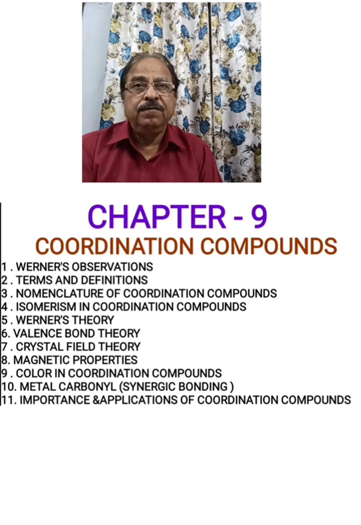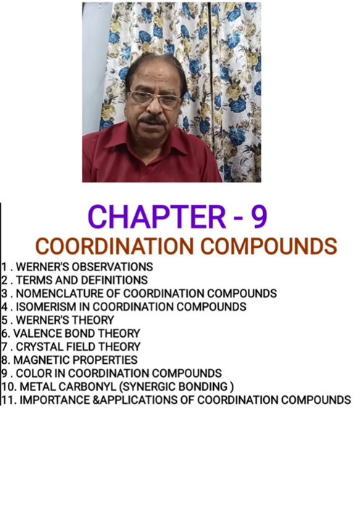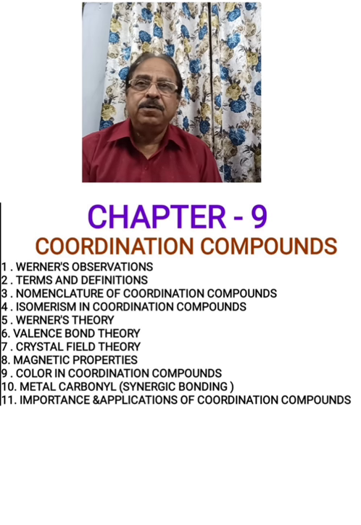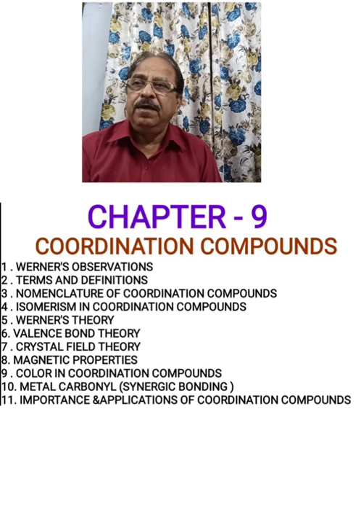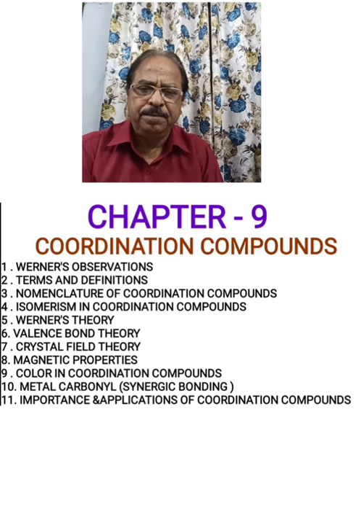So after that, we will study certain terms and definitions which are used while studying coordination compounds. And then we have to study the nomenclature of coordination compounds. This means that if we have got the name of a coordination compound, can we write its formula? And if some formula is given to us of some coordination complex, can we write the name correctly? So we have to learn this. This comes under nomenclature of coordination compounds.